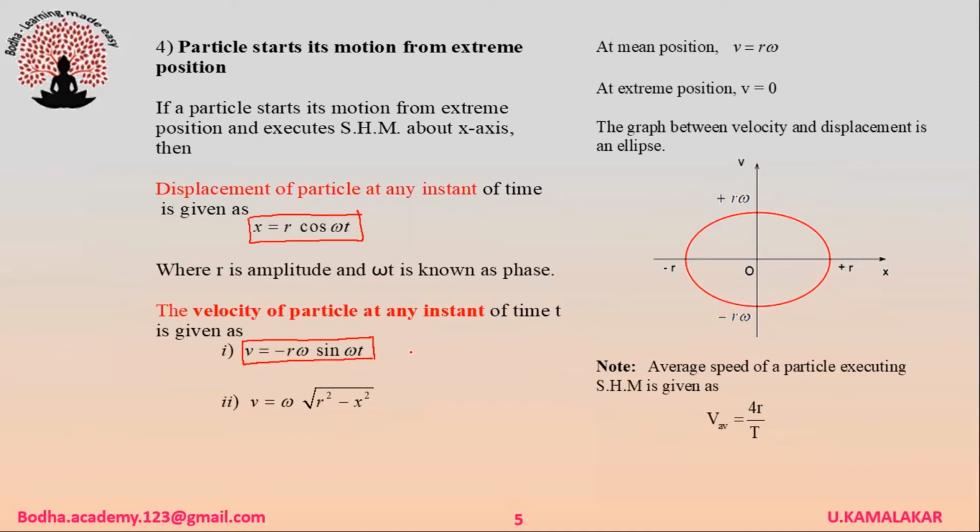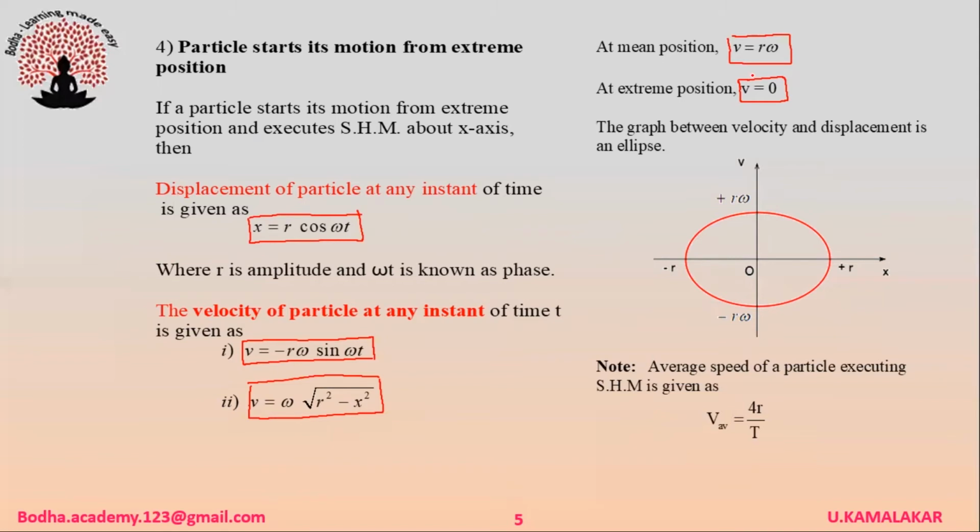It is also given as v is equal to omega into square root of r square minus x square. At mean position, velocity is maximum, that is v is equal to r omega. At extreme position, velocity is minimum, that is v is equal to 0. The graph between velocity and displacement in SHM is an ellipse.